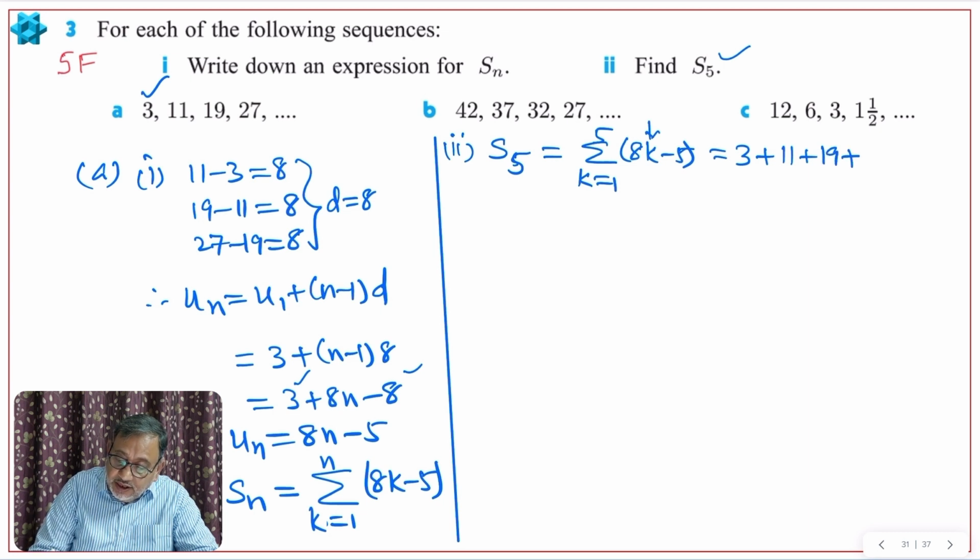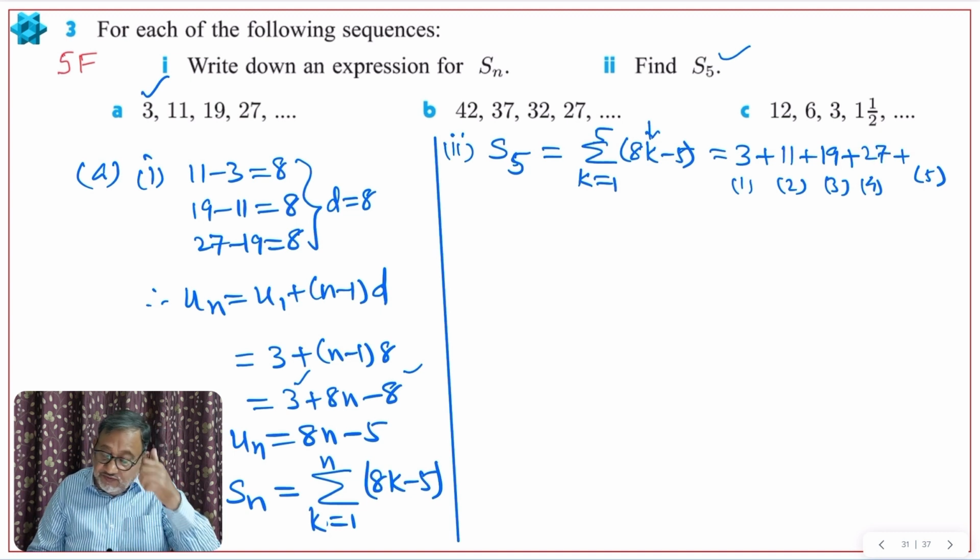Here I took k 1, 2, 3, now k 4 and k 5. I need 5 terms. When I take k as 4, 8 times 4 minus 5 gives me 27. And lastly, k replaced by 5: 8 times 5 minus 5 gives me 35.